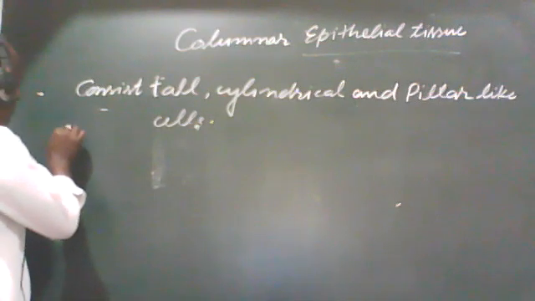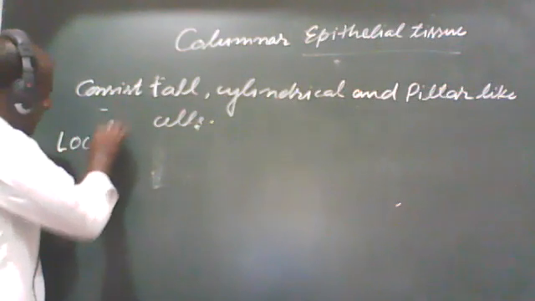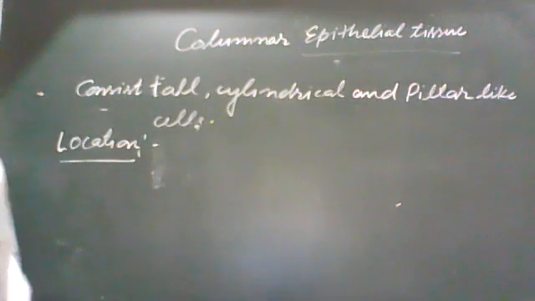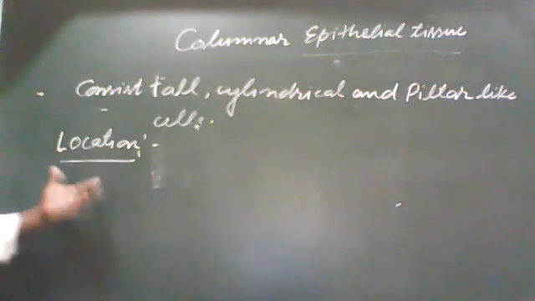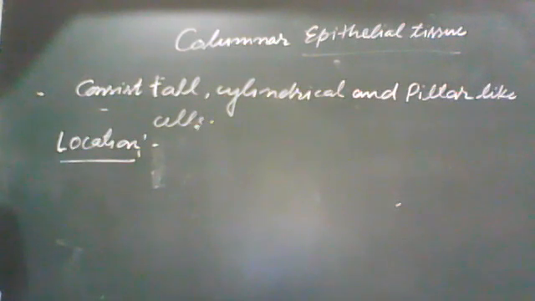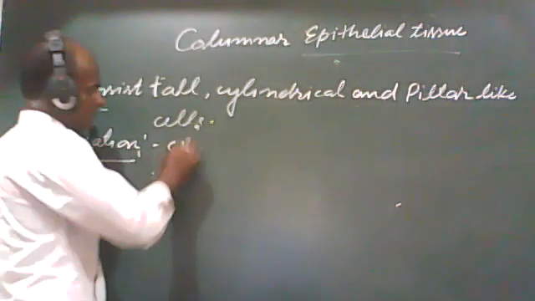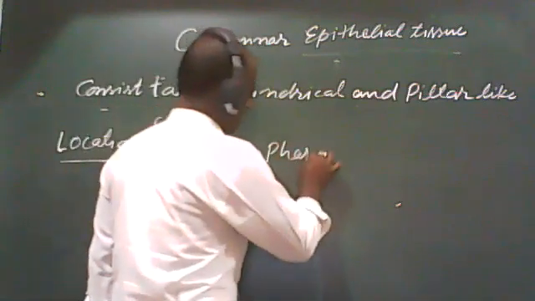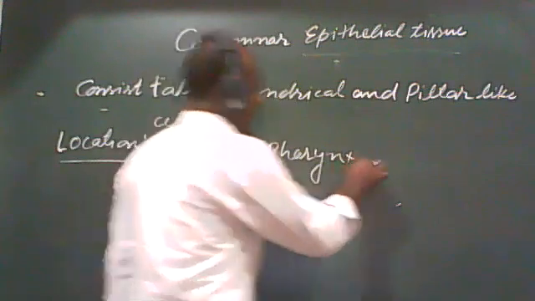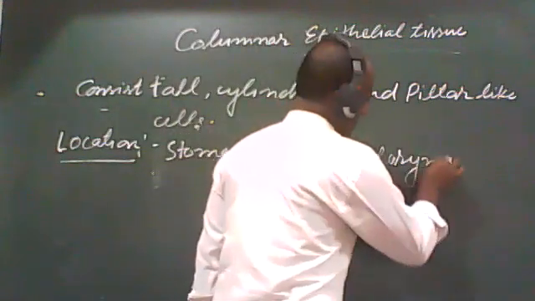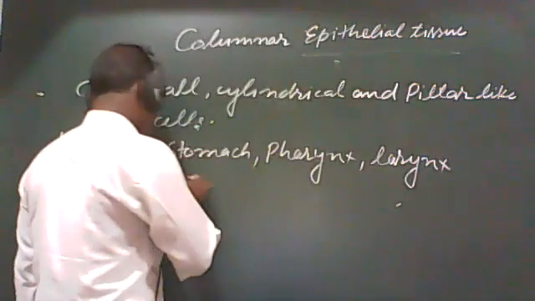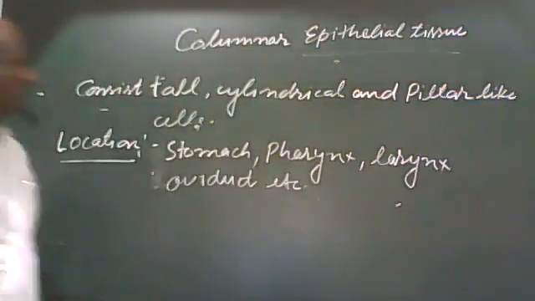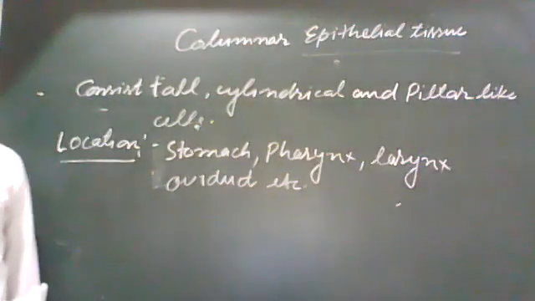If we see the location of columnar epithelial tissue, then they are present in the stomach, pharynx, larynx, oviduct, etc. You are all familiar with the pharynx and larynx.